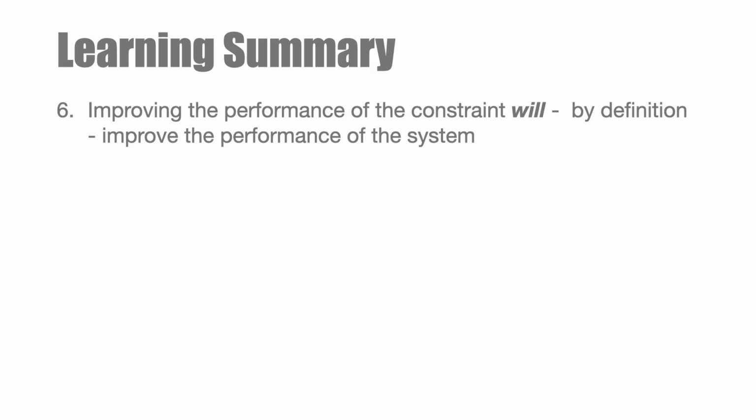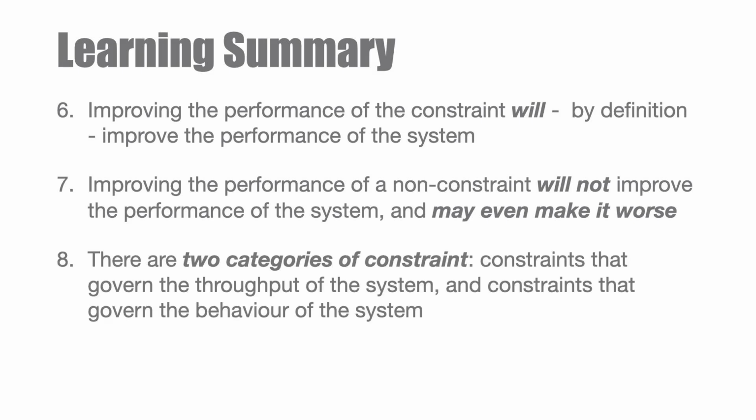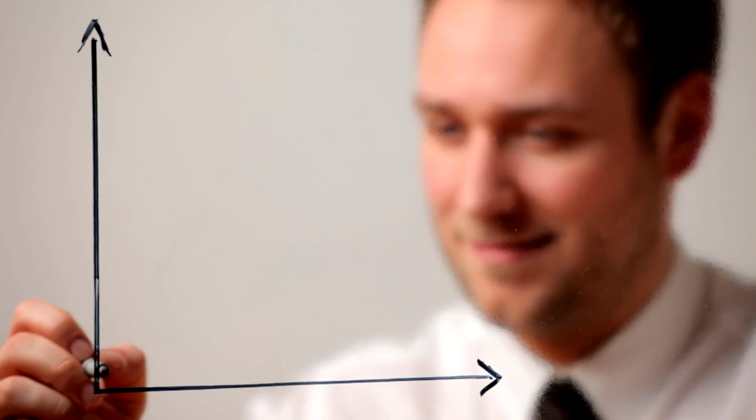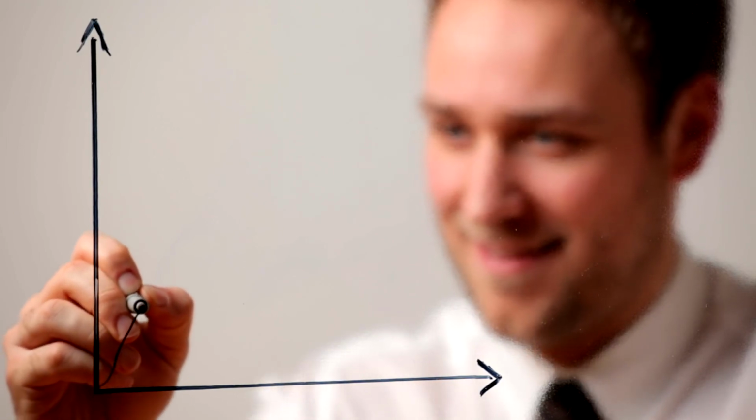Improving the performance of the constraint will improve the performance of the system as a whole. Improving the performance of a non-constraint will not improve the performance of the system as a whole, and it may even make performance worse. There are two types of constraint. Those that govern throughput, like capacity or market demand, and those that govern the system's behavior, like laws, policies, and cultural norms. By focusing on the real constraints, we can improve system performance in significant, measurable ways.